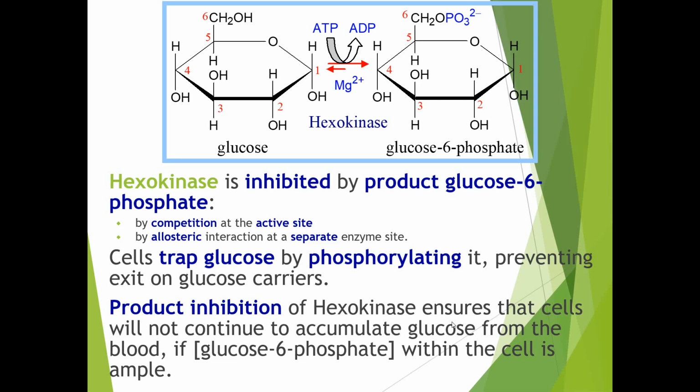Once the blood glucose level increases, an excess amount of glucose comes into the cell and undergoes the glycolysis pathway. This product inhibition of hexokinase ensures that the cell will not continue to accumulate glucose from the blood. So the accumulation of glucose from blood into the cell is controlled by the product.